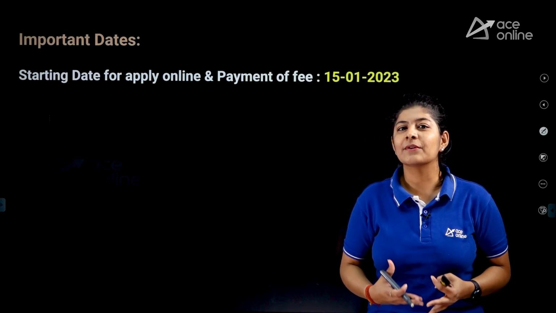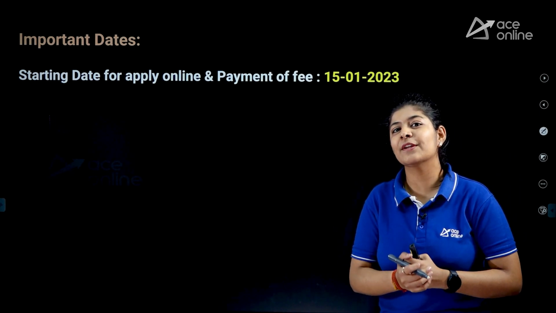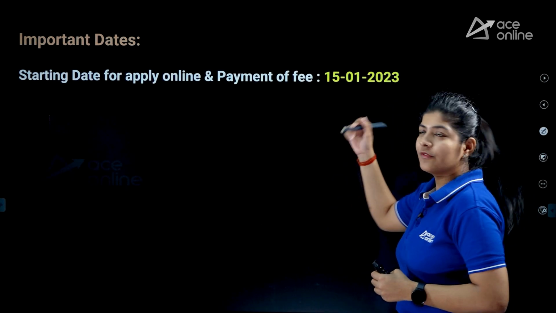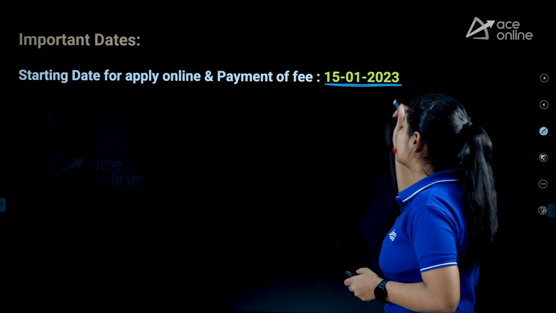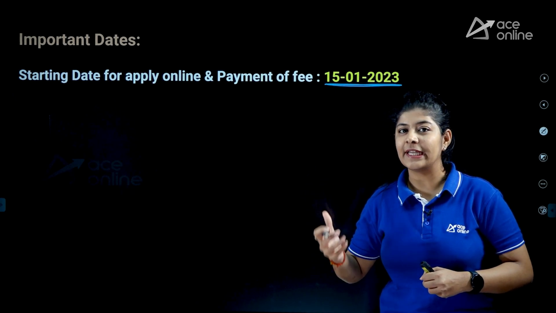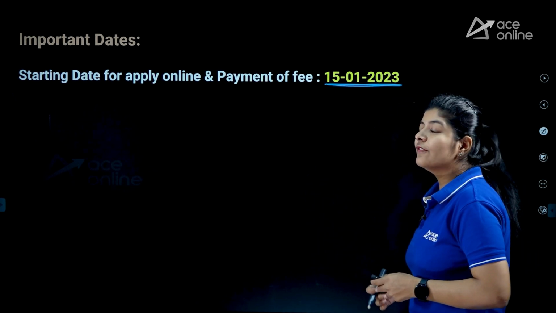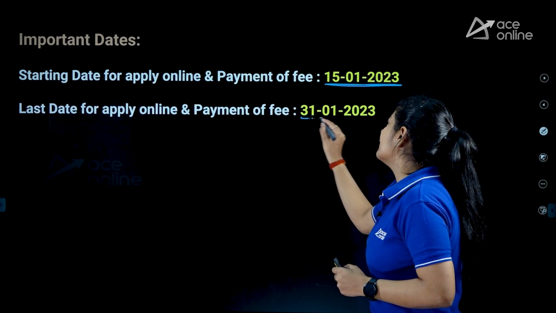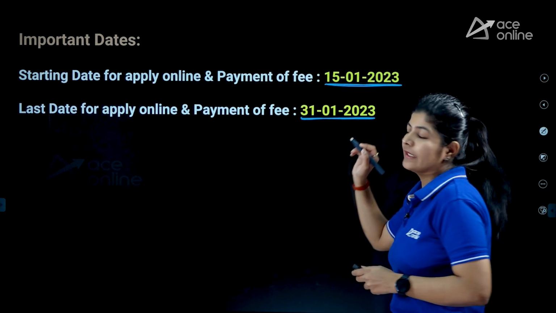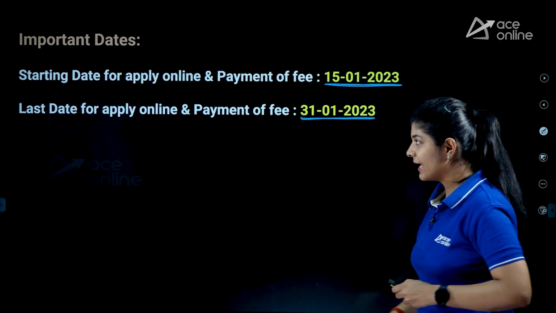So if we talk about the important dates, the starting date to apply for this particular job or for the payment of the fee is 15th January 2023. That means from this particular date, you are able to apply for this particular job. And if we talk about the last date to apply, that is 31st January 2023. This is the last date to apply for this particular job, right?